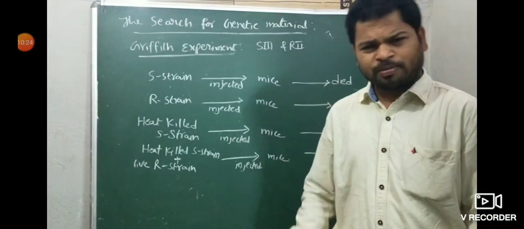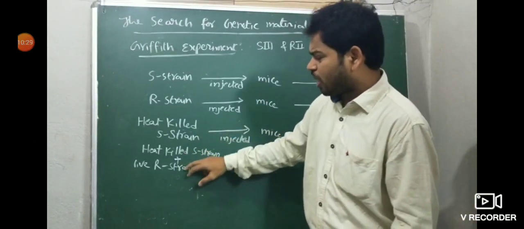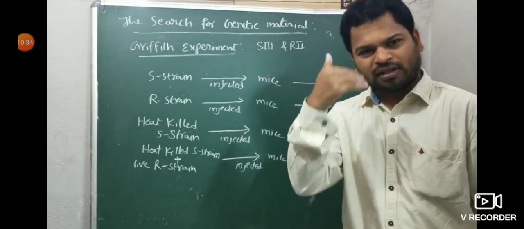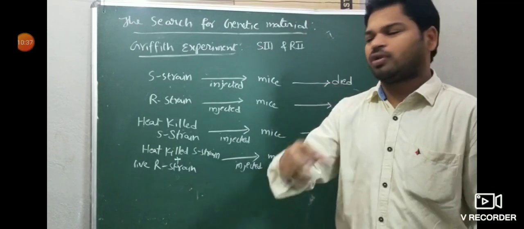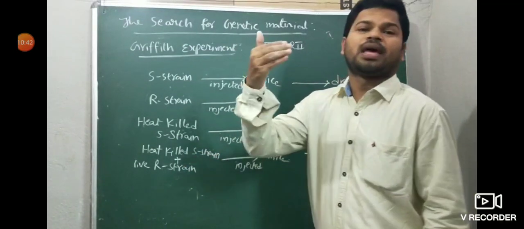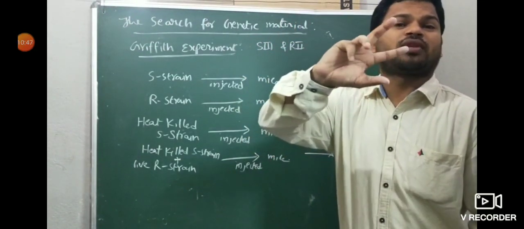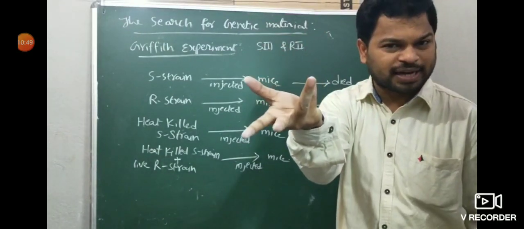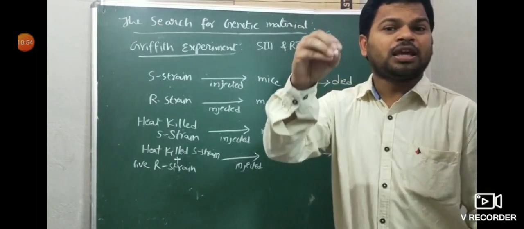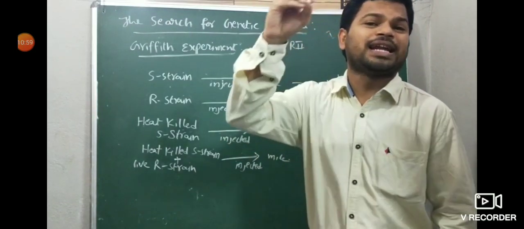Many of them were confused. But finally he concluded that some information can transfer from live R strain to heat killed S strain. Then S becomes active and causes disease. But he had no confirmation. He concluded that some information is transferred from live R to heat killed S strain.